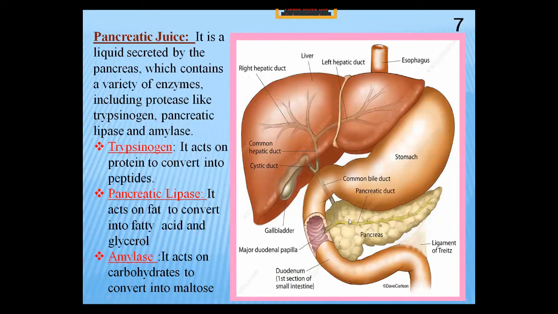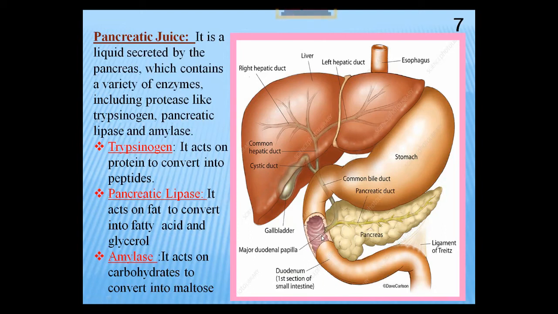It secretes the secretion called pancreatic juice, and this juice contains a variety of enzymes. It travels through the pancreatic duct, enters into the duodenum and acts on chyme. It contains a variety of enzymes, but we will discuss only three here according to your syllabus. The first is trypsinogen. Second is pancreatic lipase. Third is amylase.